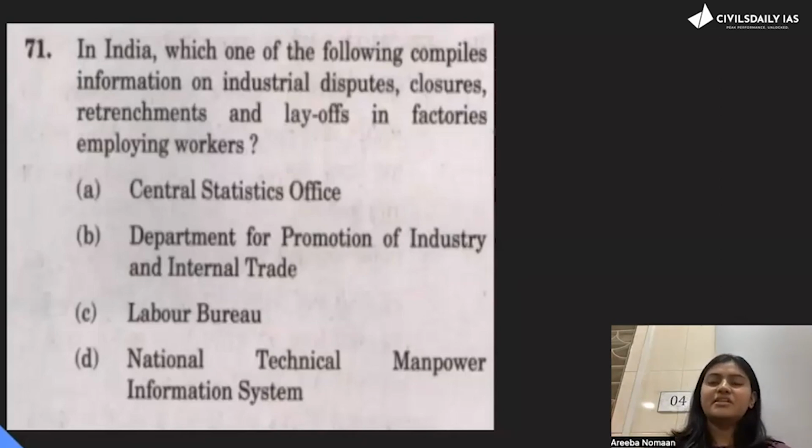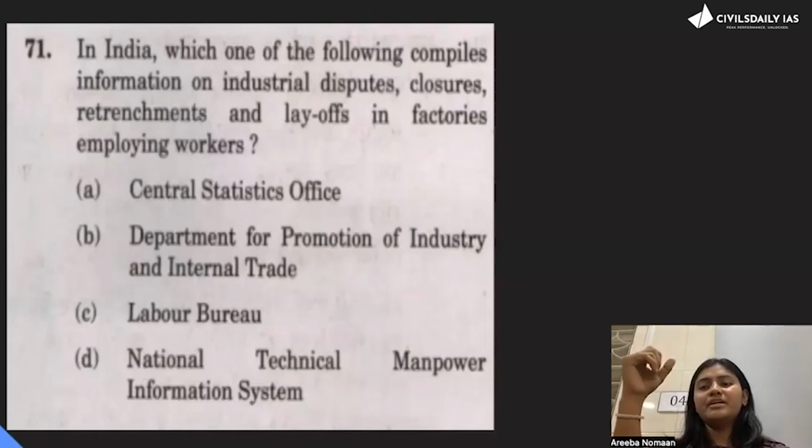So option is C. So please always keep your antennas on in your brain, that you have to assess each option very carefully. You cannot go by words, that if it is written here National Technical Manpower Information System then you tick it, it is not like that. Please assess each and every option very mindfully. Okay. So the correct option here is C, Labor Bureau. Next.